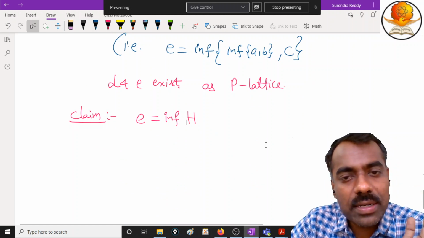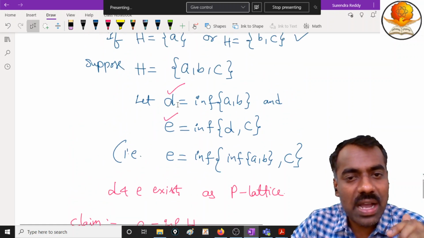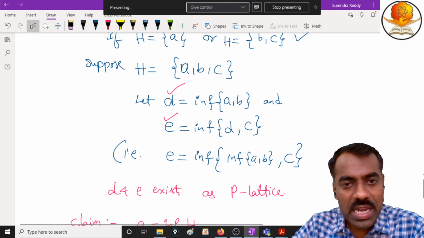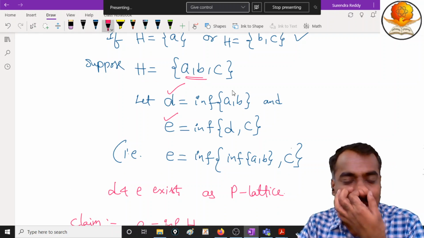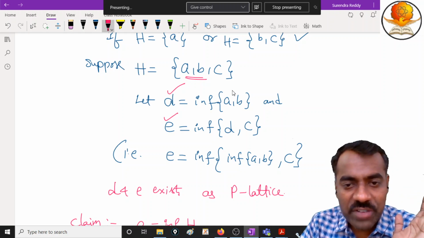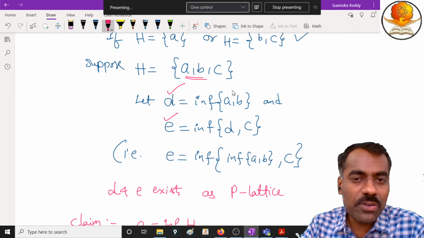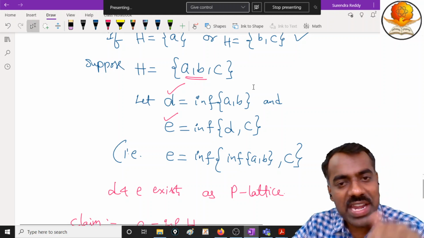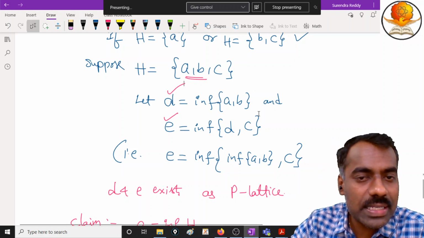If you are not following, try to ask. We have not yet proved that E is the infimum of H, but how have we proceeded? You take any three element set H, then consider the first two elements, and D is nothing but the infimum of those two elements, which we know exists because it is a lattice. After that, for whatever D you have and C, you find the infimum again. If it is a four element set, how can you do it? You can find the infimum of three elements, and after that do the same with whatever is remaining, because for three we are going to prove that the infimum exists, right?